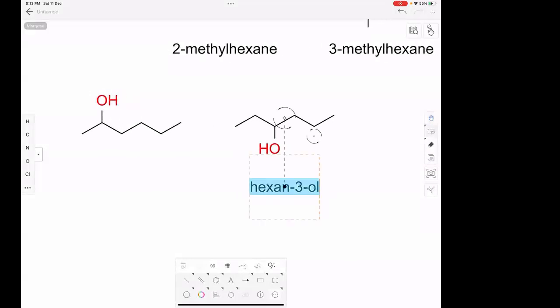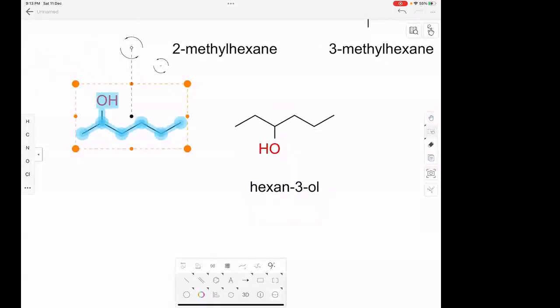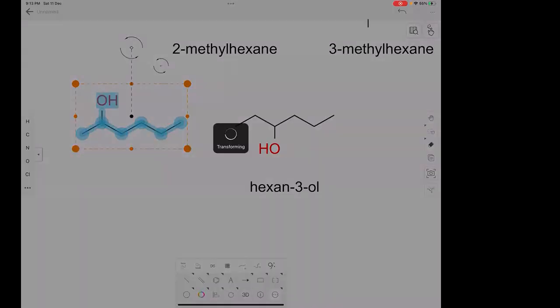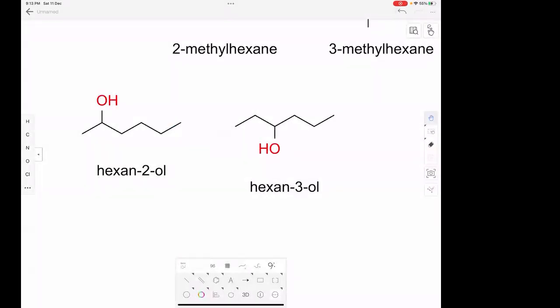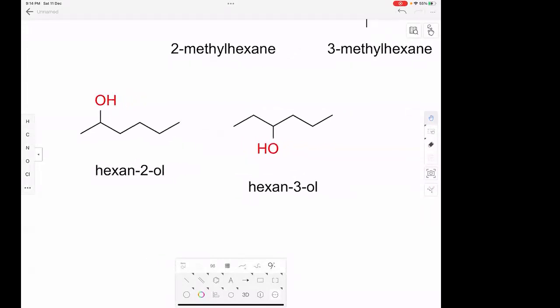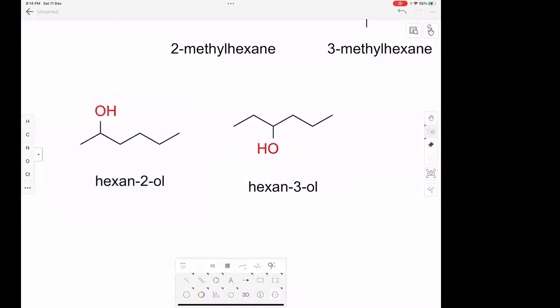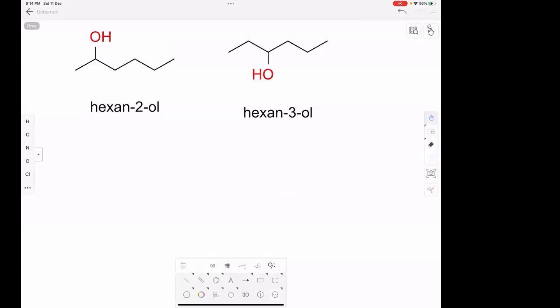Yes, sir. If you observe the names, the name of the parent chain is the same, the functional group is the same, or if you consider OH as a substituent, the substituent is the same. Only difference is the locant of the functional group. The locant is different, the number is different. That's why these are positional isomers. Clear?